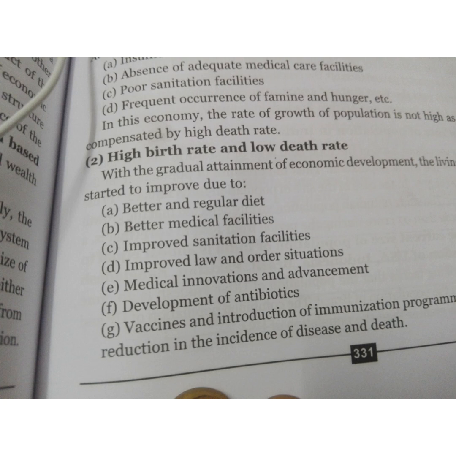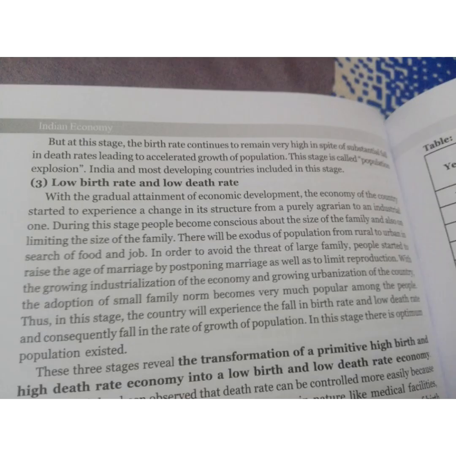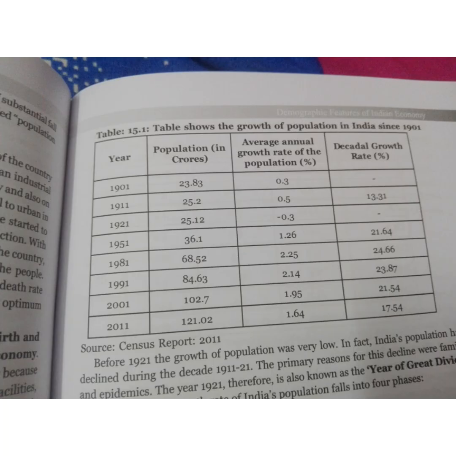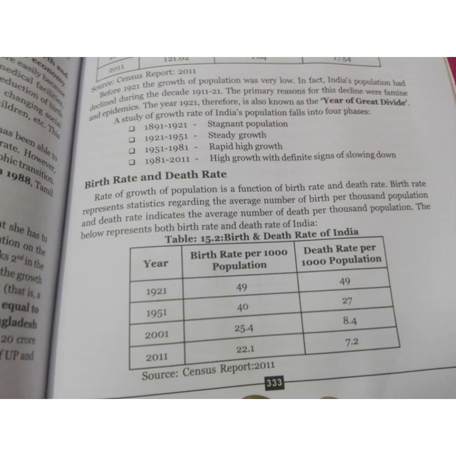In the theory of demographic transition, reasons are given for the high birth rate and high death rate in the first stage. In the second stage, the reasons for the high birth rate and low death rate are given. The third is the low birth rate and low death rate, and if you read this, you will know the reasons, mainly medical advancements.